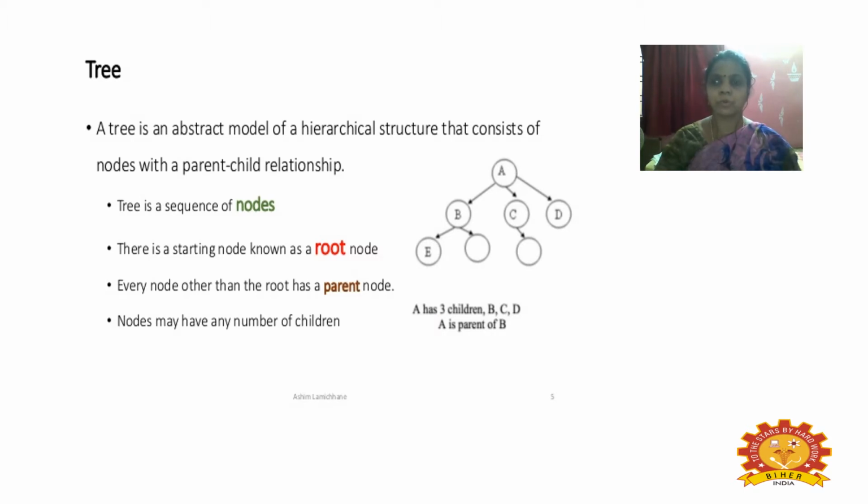The topmost node is named A, and the subsequent set of nodes in a tree have many branches, with B, C, D as the children of the parent A, and it can have any number of children in the tree. So we say it is a hierarchical structure. And here in this diagram we can see A is a parent with three children, that is B, C and D, and A is the parent of B.